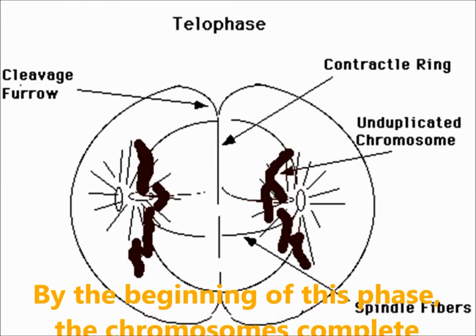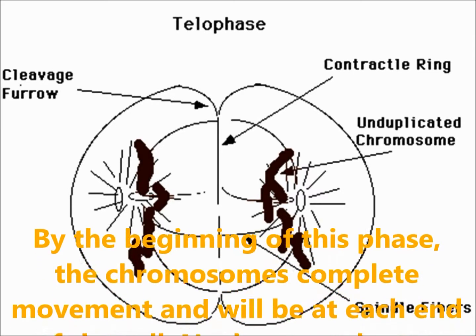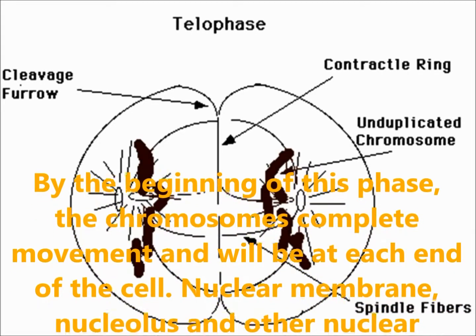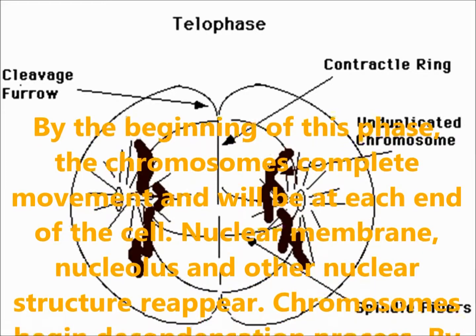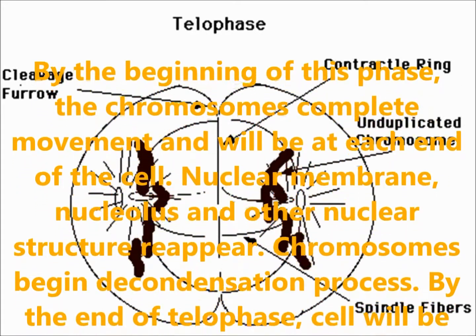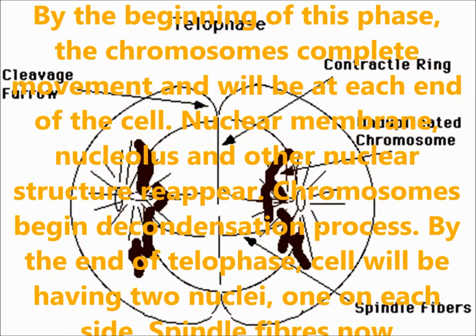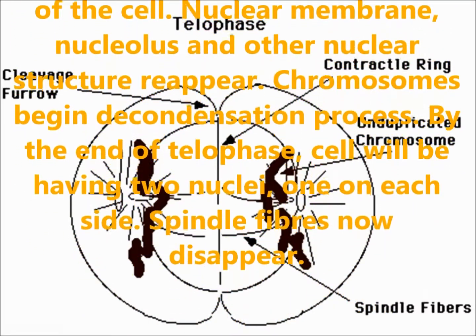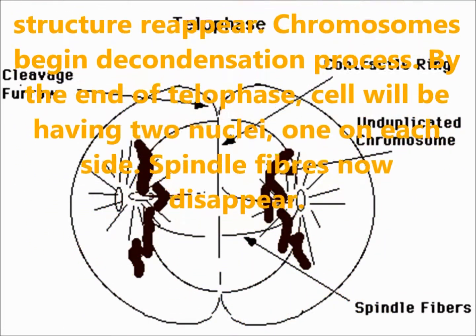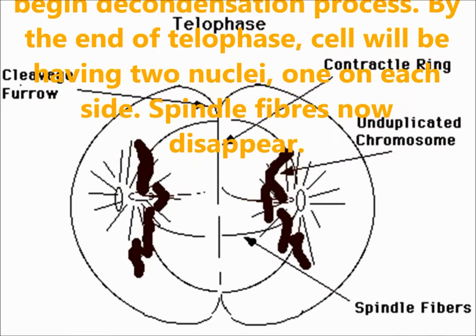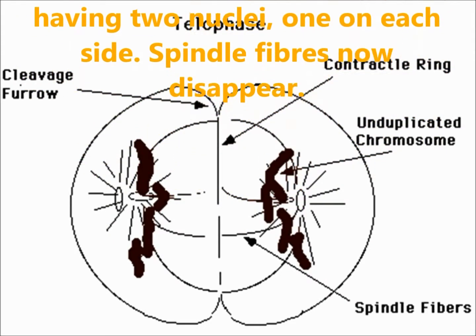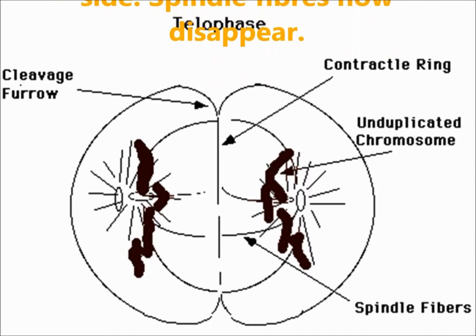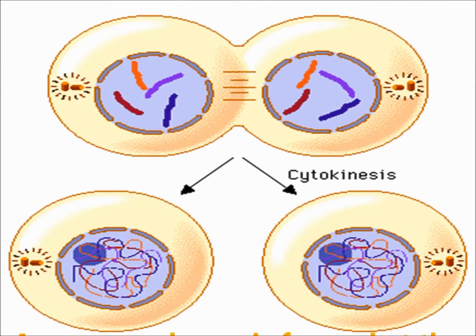Telophase. By the beginning of this stage, the chromosomes have completed their movement and will be at the end of each cell. Nuclear membranes, nucleus and other nuclear structures reappear. Chromosomes begin the decondensation process. By the end of telophase, the cell will have 2 nuclei, one on each side. Spindle fibers now disappear.